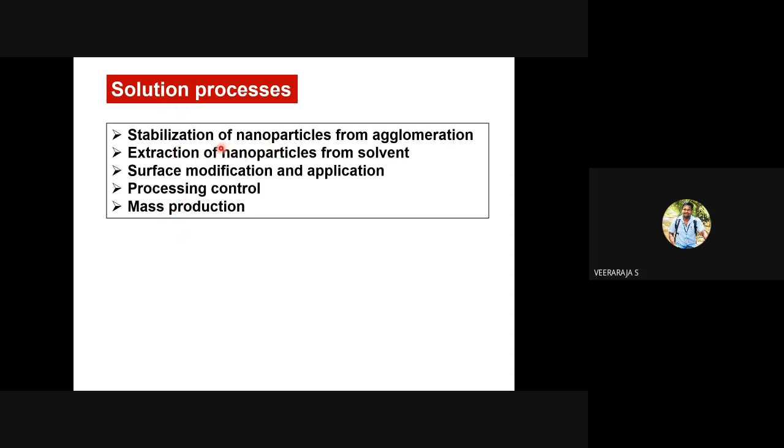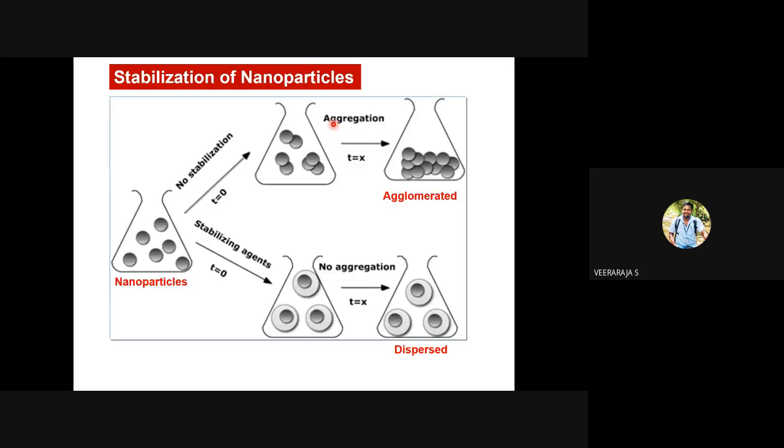Whenever anybody employs solution-based synthesis of nanostructured materials, they will have to adopt stabilization. What is stabilization? This is what happens. You make nanoparticles today, let's say silver, gold, titanium oxide or nickel oxide, any other for that matter.